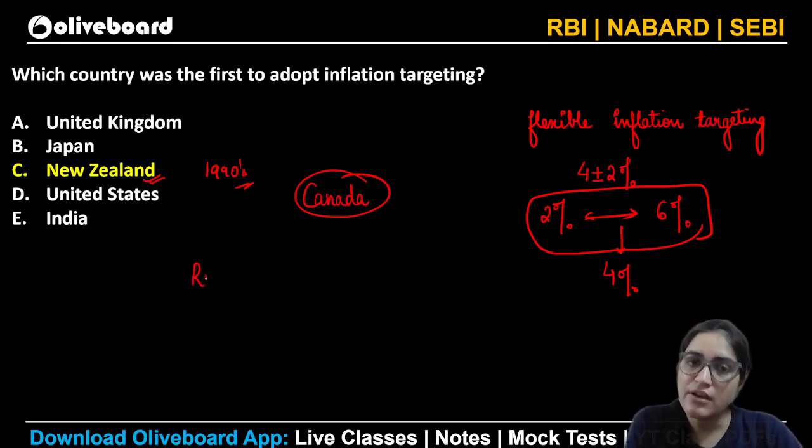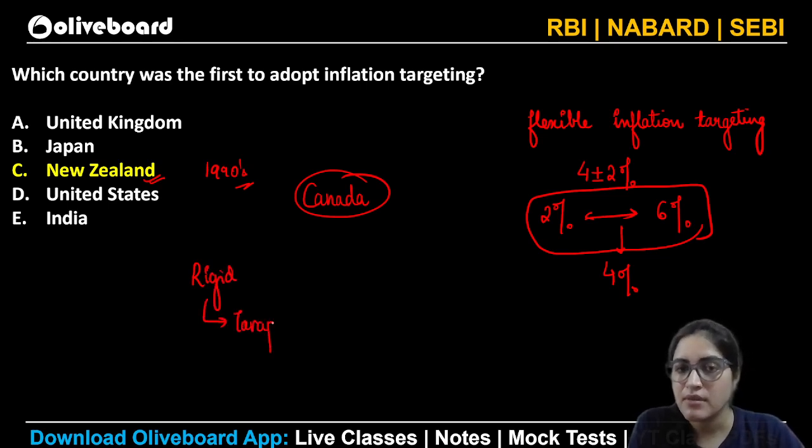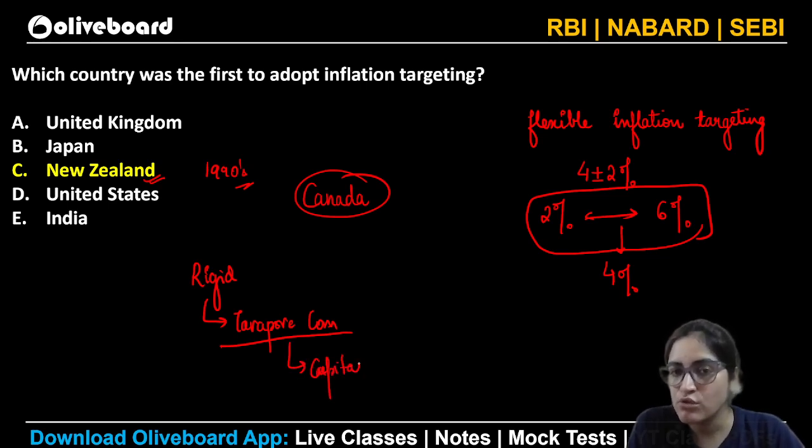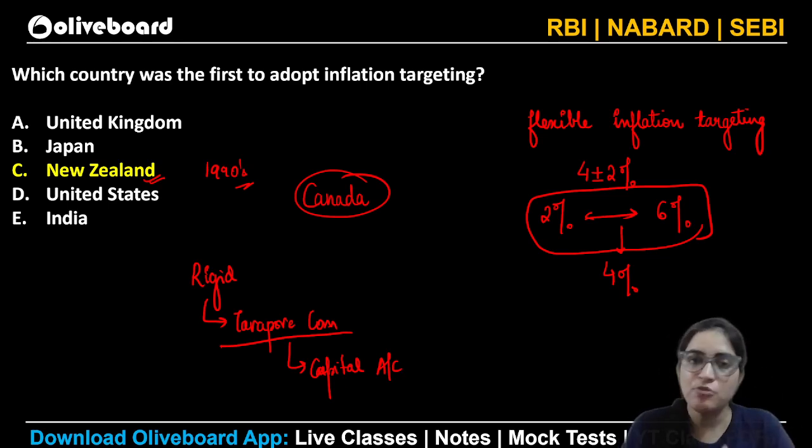And what is rigid inflation targeting? As suggested by our Tarapur committee. So the Tarapur committee was a committee that was formed to have current account or capital account convertibility rules formed. So, current account convertibility, capital account convertibility, if you have studied it, then well and good. But if not, please go back and revise the static portion.